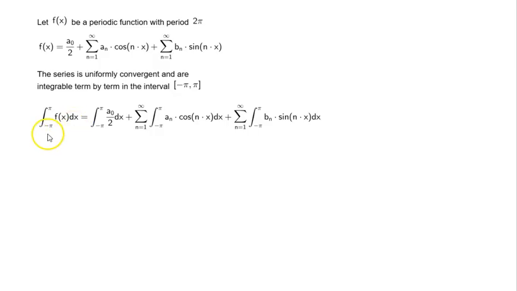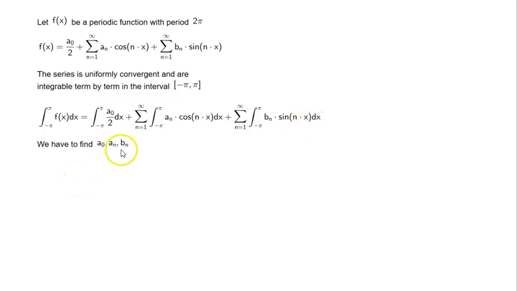Integral of f of x dx from minus pi to pi is equal to integral from minus pi to pi of a naught by 2 dx plus now summation and integration. Here they are commutative. So we take this out and take the integral inside the summation. So integral from minus pi to pi of an times cos nx dx plus summation integral from minus pi to pi of bn times sin nx dx.